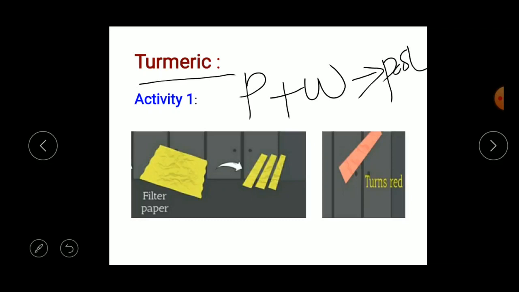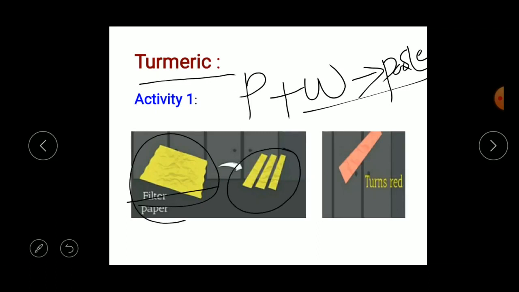Now apply that paste on any filter paper or any blotting paper. Now let it dry for a few minutes. After drying, the turmeric paper turns yellow. Here you can see it turns to yellow. Now make some strips by cutting it.